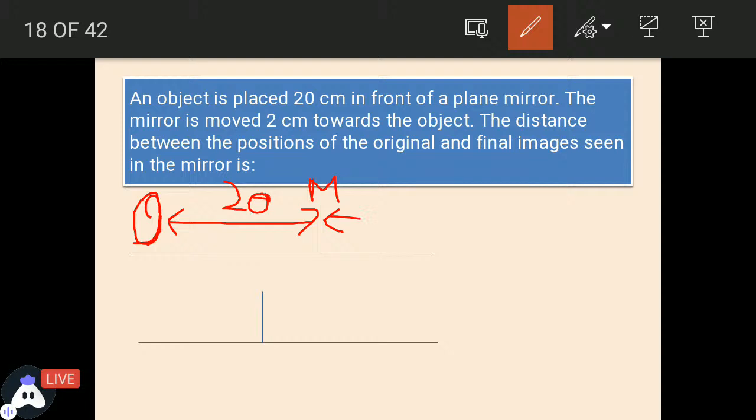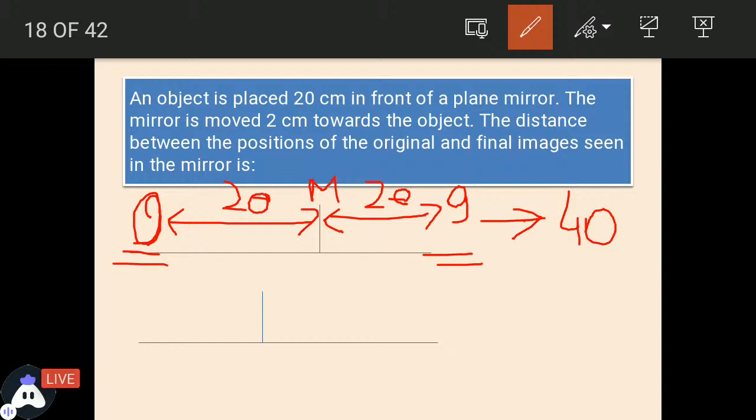So the image will be 20 centimeter behind the mirror, because we know the distance of the object from the mirror is equal to the distance of the image from the mirror. So what is the distance between the object and image in this case? It is 40.